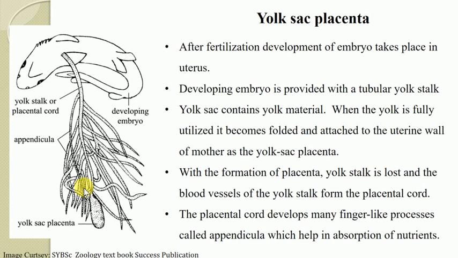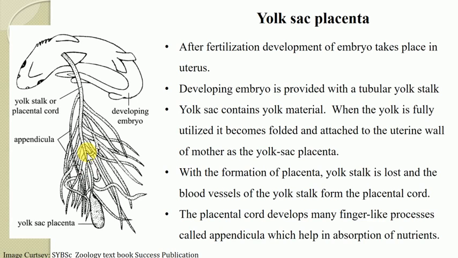The placental cords connect the embryo with the yolk sac placenta, and the placental cord develops many finger-like processes, which are referred to as appendicula. So here you can see the yolk sac, which is connected with the intestine of the embryo, and it is provided with many finger-like projections, referred to as appendicula. Each appendiculum is made up of a central core of loose connective tissue, surrounded by several layers of epithelial cells.